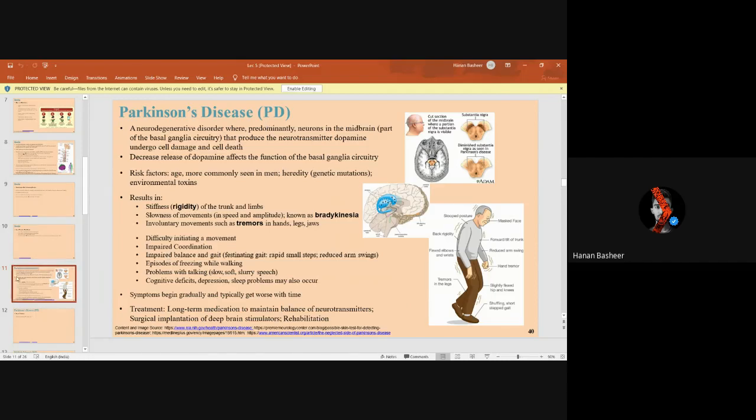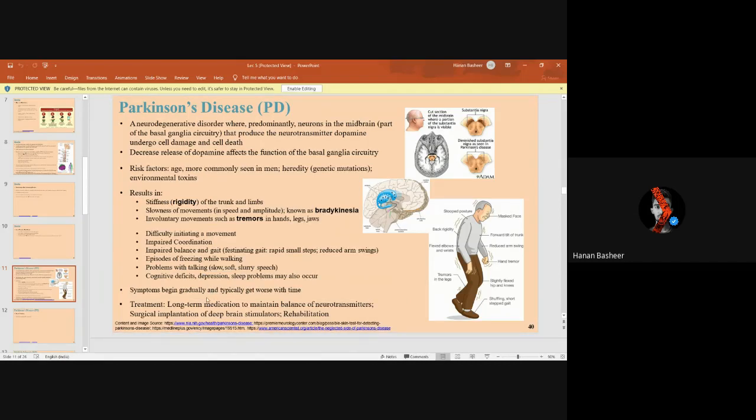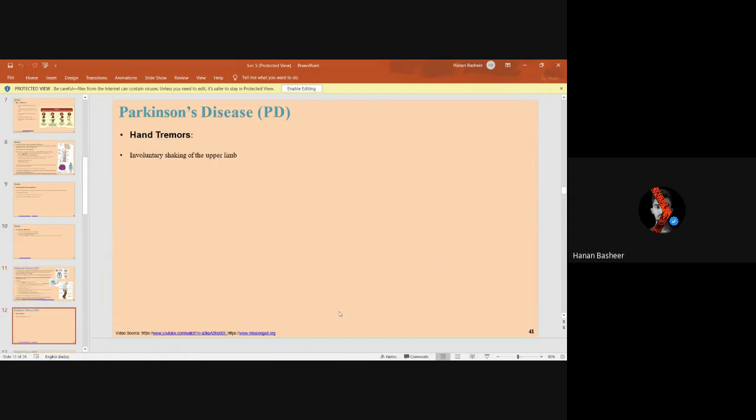There are other symptoms also, like difficulty in initiating a movement, impaired coordination, impaired balance and gait, episodes of freezing, problems with talking, cognitive defects, and many more things. The treatment is long-term medication to maintain the balance of neurotransmitters. Surgical implantation of a deep brain stimulator or rehabilitation will also help. Hand tremors, involuntary shaking of the upper limbs.